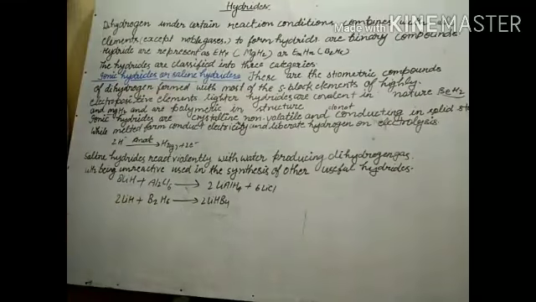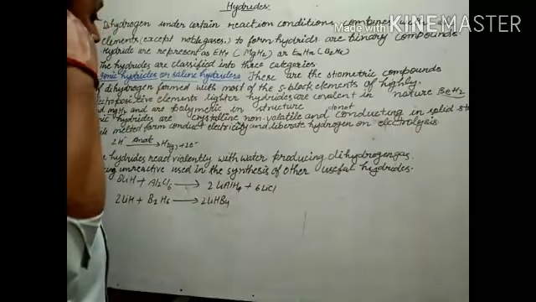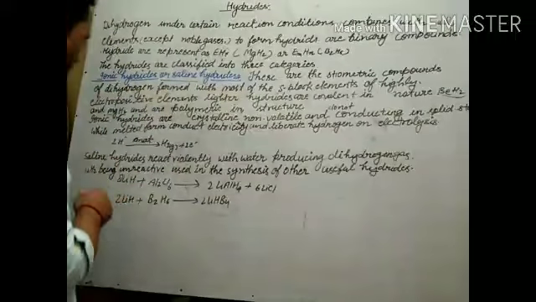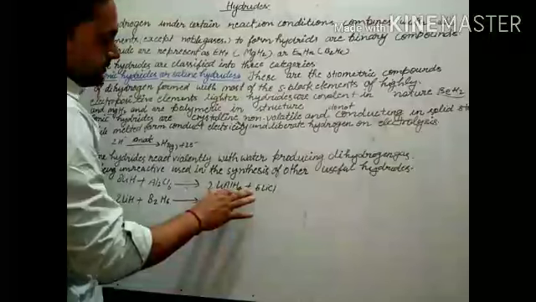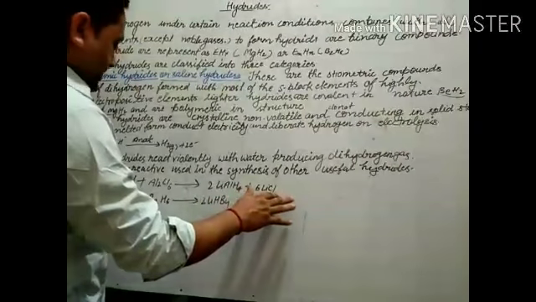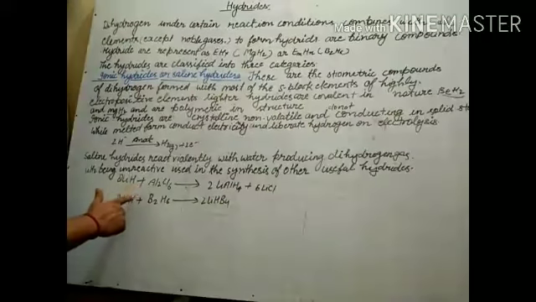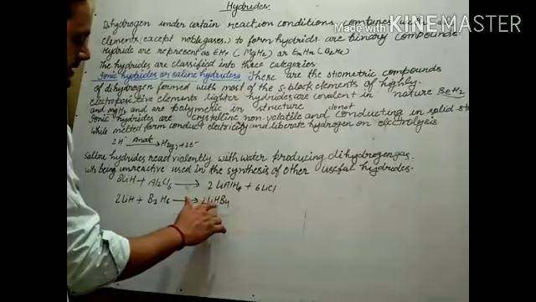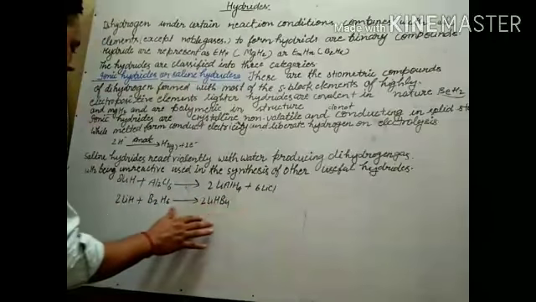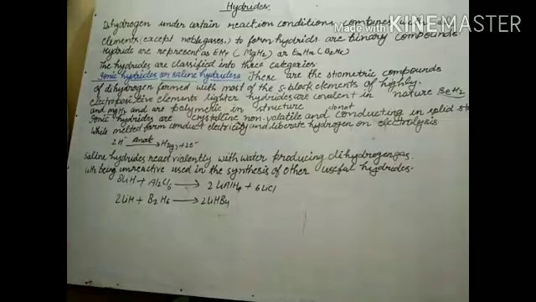LiH, being unreactive, is used in the synthesis of other useful hydrides, like lithium aluminium hydride, LiAlH4, and lithium borohydride, LiBH4. So these compounds are used to prepare them.